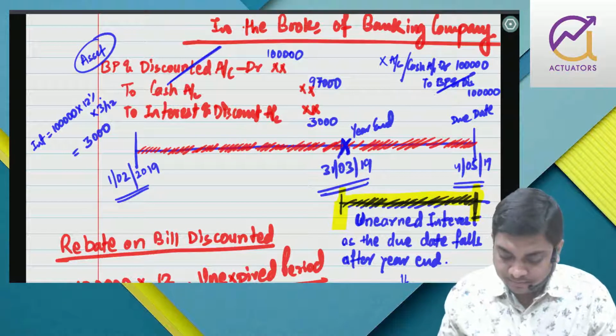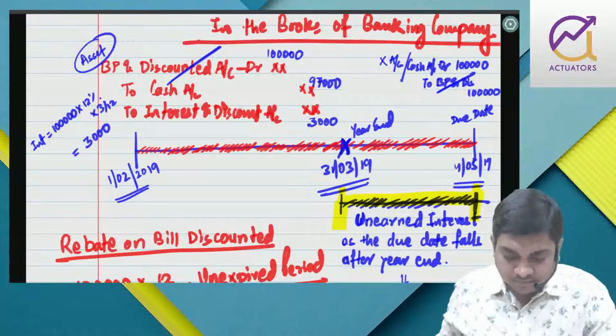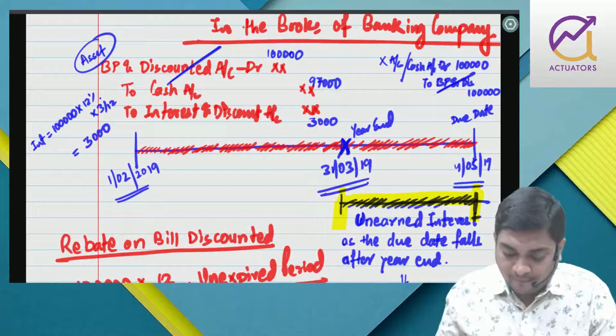just add up once all the bills purchased and discounted.